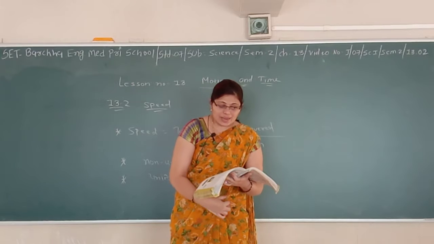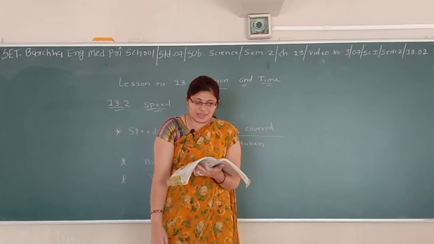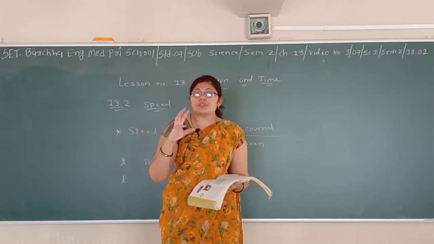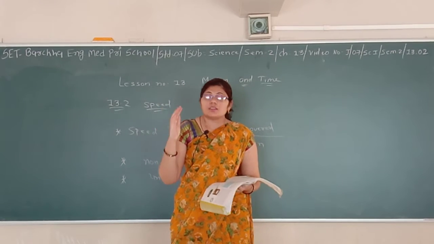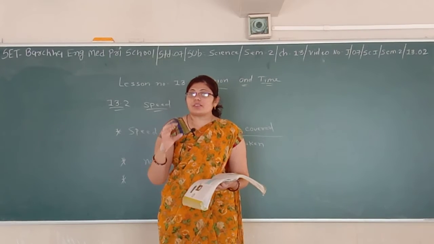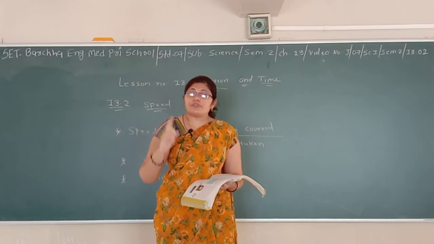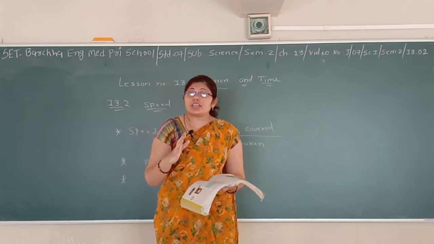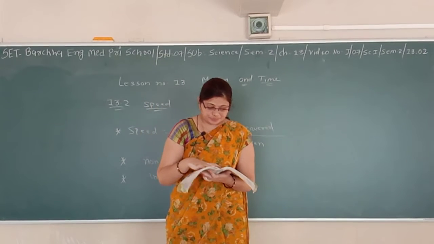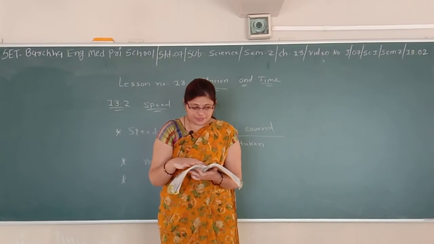When we say that the car is moving with the speed of 50 kilometers per hour, it implies that it will cover a distance of 50 kilometers in 1 hour. The best example to measure the speed is that suppose one car is covering 50 km in 1 hour and another car is covering 60 km in 1 hour. It means that the 60 kilometers car is faster. In fact, they start moving slowly and then pick up speed.